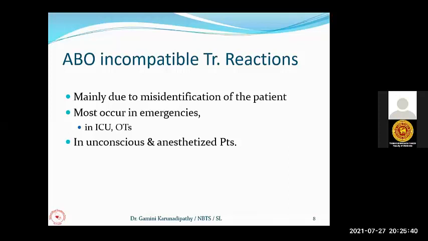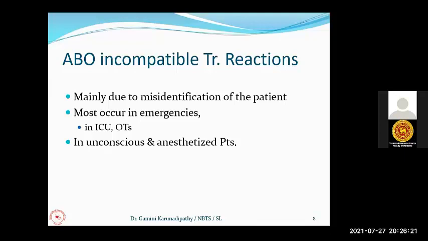This misidentification of the patient can be seen in very emergency situations, like in the operating theaters, ICUs, accident units. So you have to be very careful when you are taking samples from the recipients for the blood preparation in the blood bank. You have to be very careful to correctly identify the patient and send the correct sample to the blood bank. This is again another problem in unconscious and anesthetized patients.